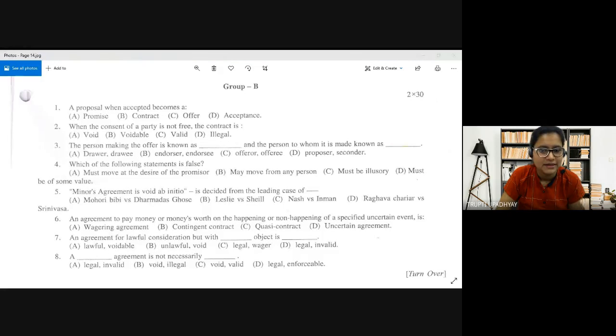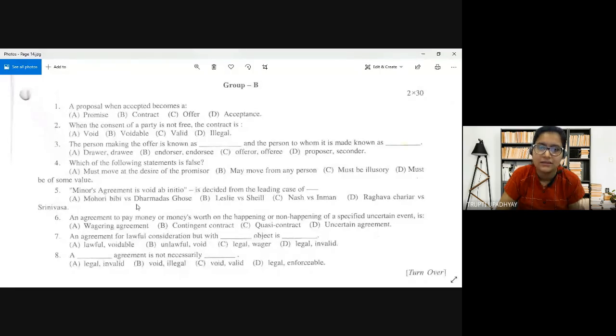Yes, this one I'm getting correct. The person who is making the offer is known as the offerer, and the person to whom the offer is made is known as the offeree.